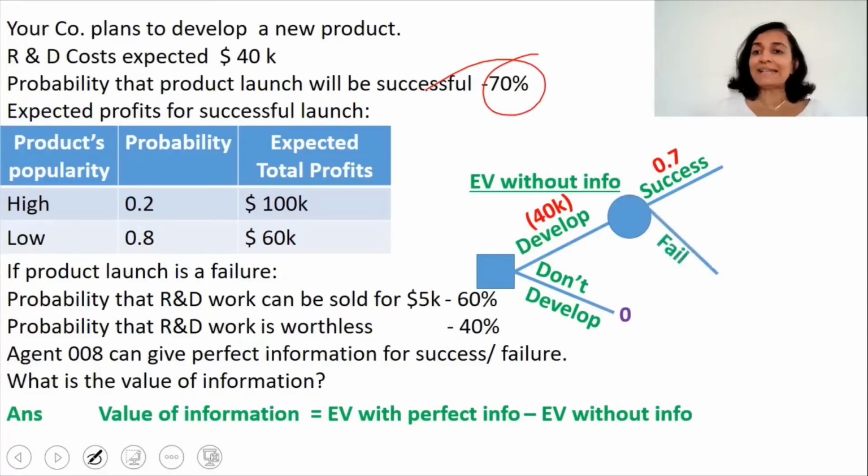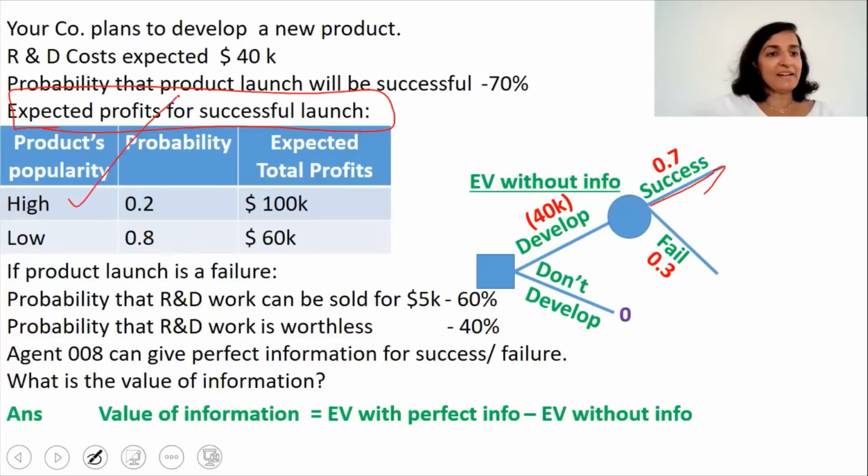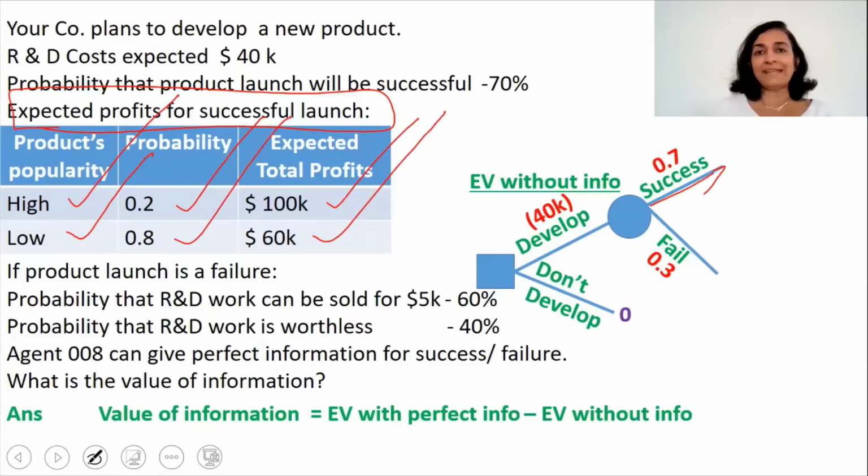Now, expected profits for a successful launch, that is this path. If the product's popularity is high, then the expected total profit is $100,000 and the probability is 20%. And if the popularity is low, the expected total profit is $60,000 with a probability of 80%.